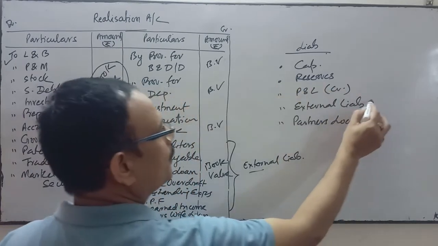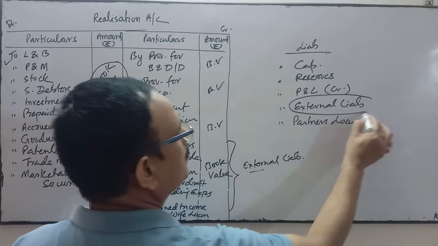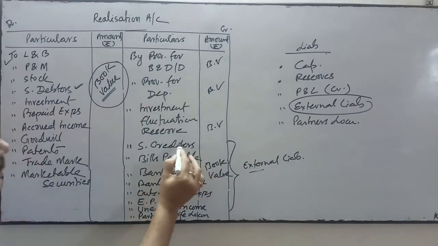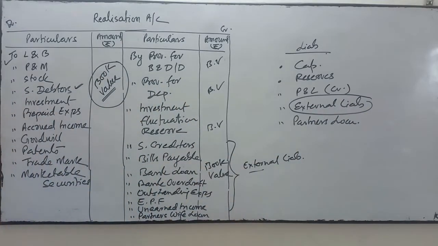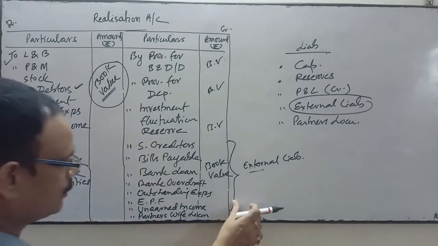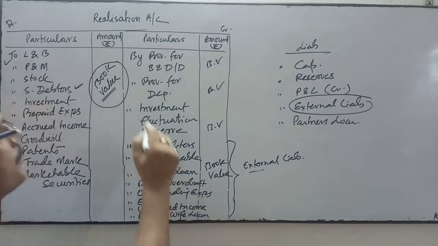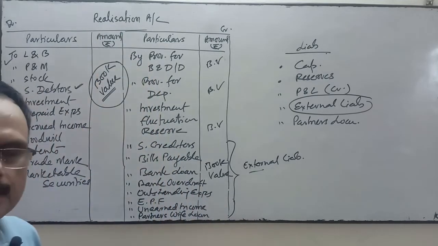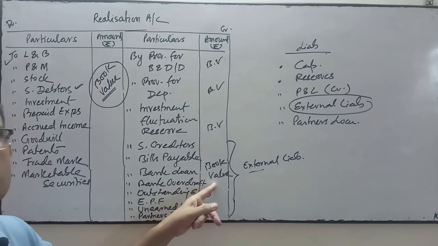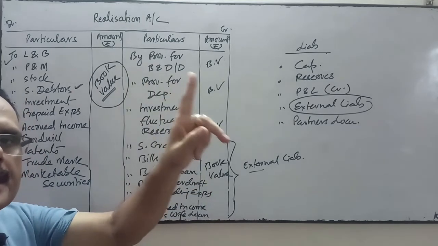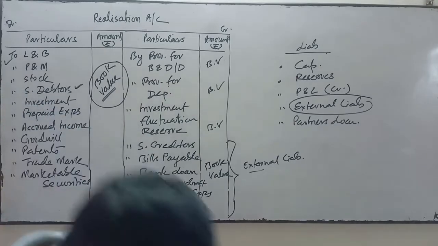We will transfer only external liability to the credit side of realization account, at the book value mentioned in the balance sheet.